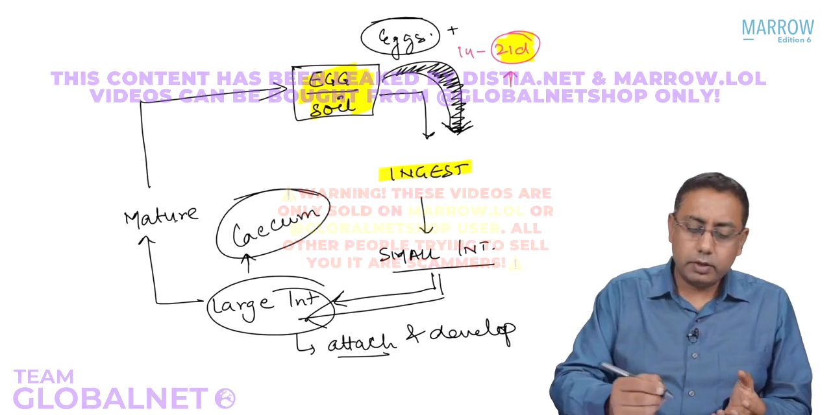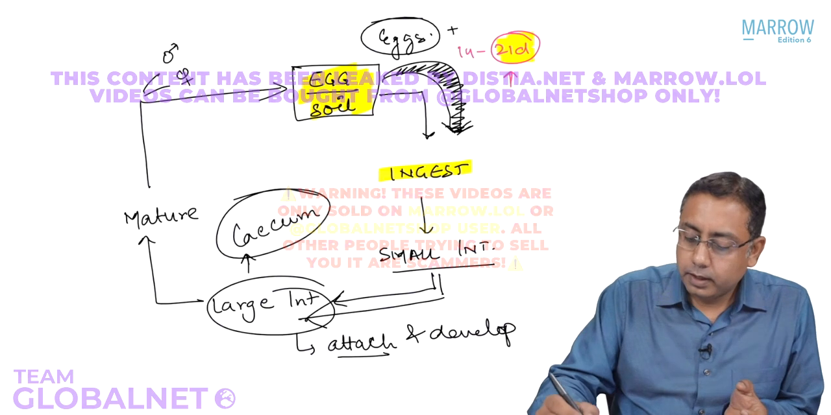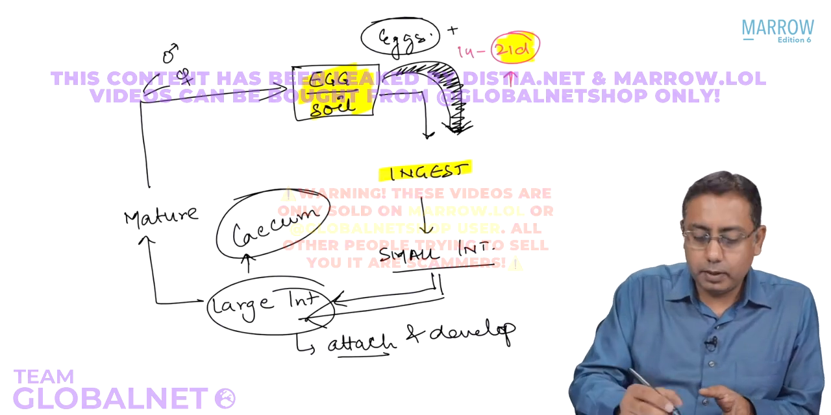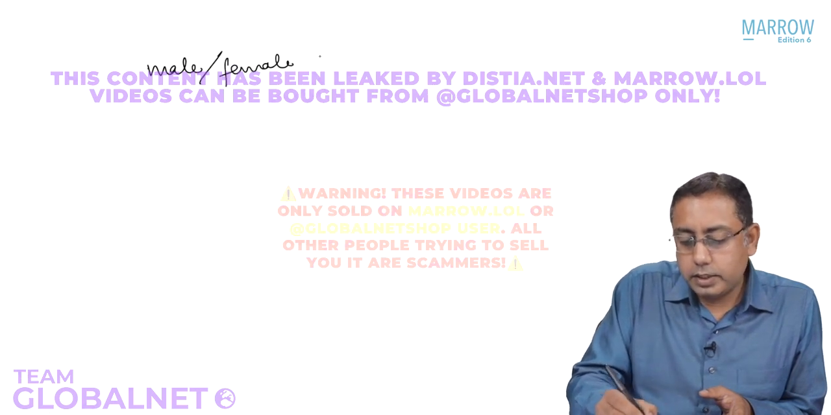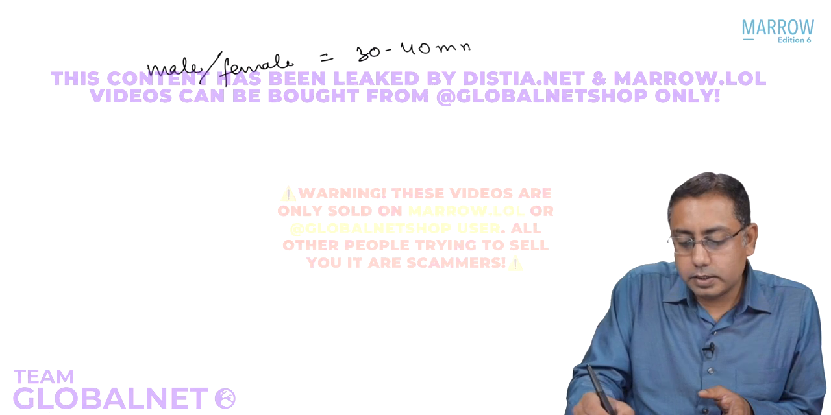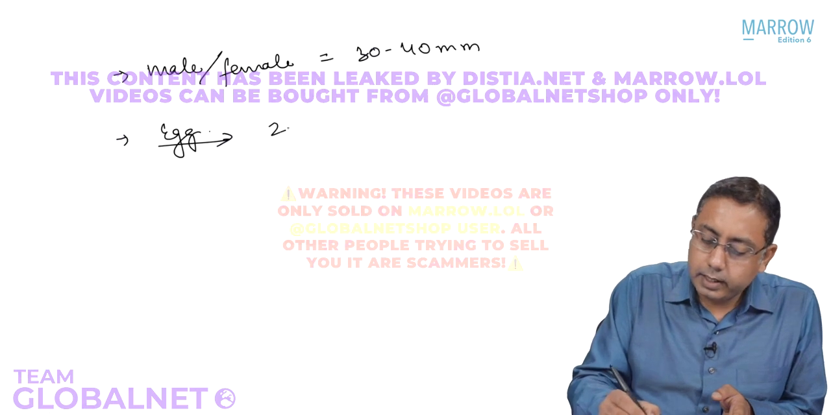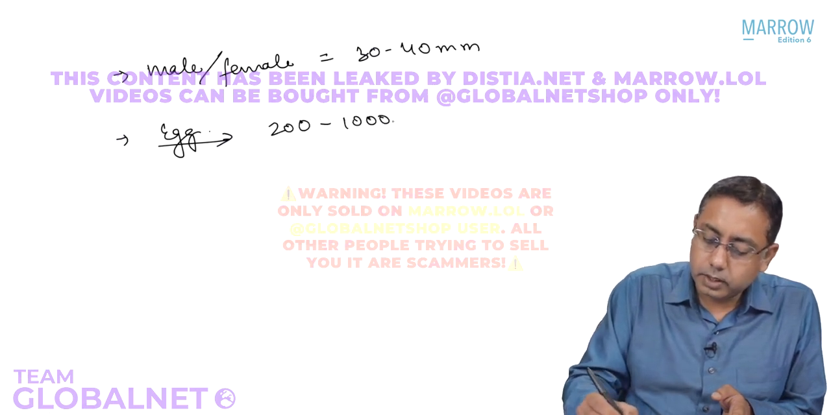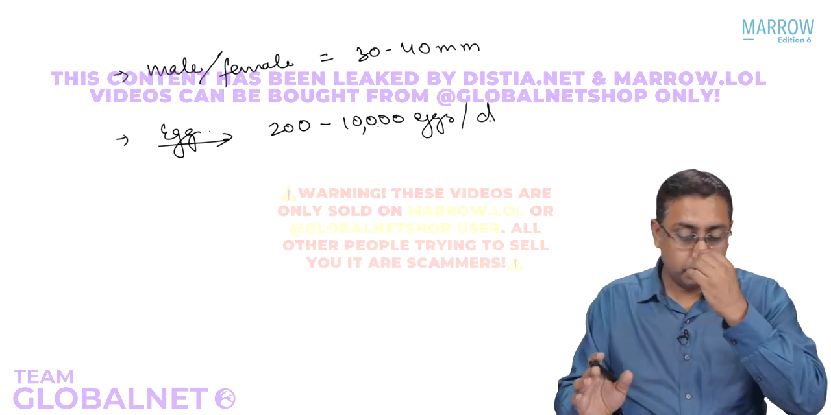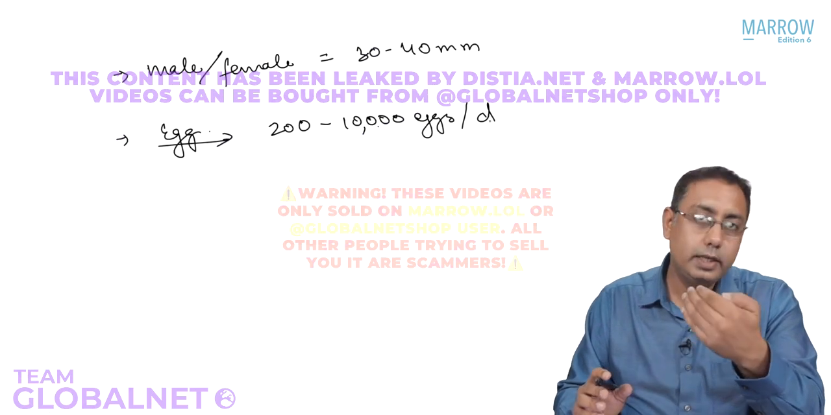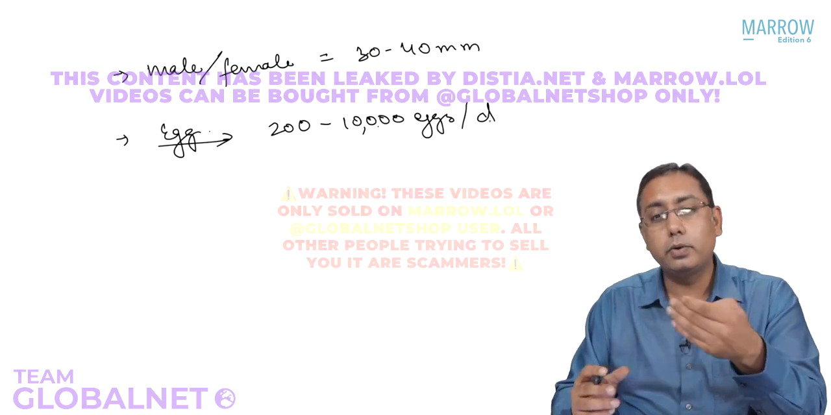Then they are going to mature, and we'll have a male whipworm and a female whipworm. Usually, the male and the female range from 30 to 40 millimeters in length. The female is going to lay eggs, between 200 to 10,000 eggs per day. So again, the whipworm is going to release so many eggs, and the eggs will be in infective form in the feces. But when? After 21 days.